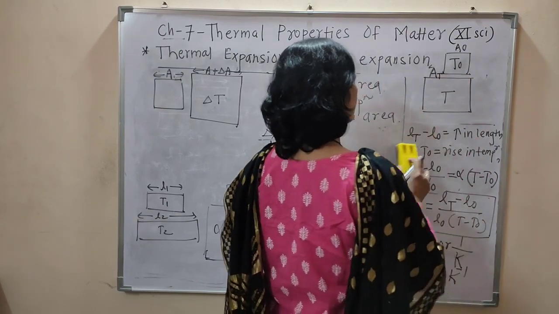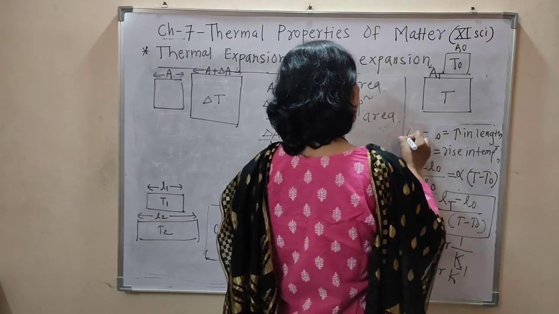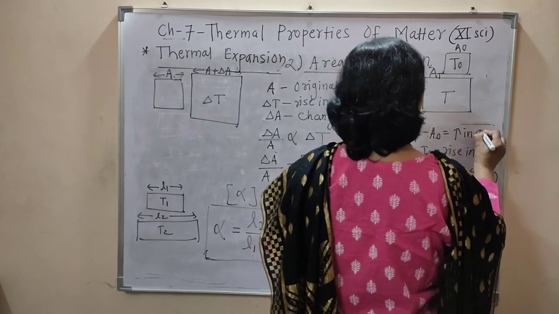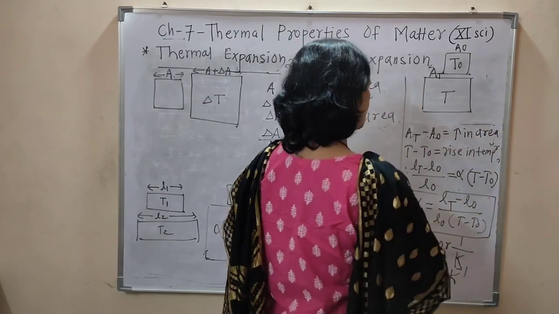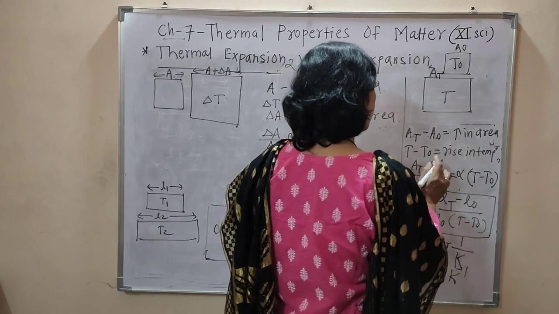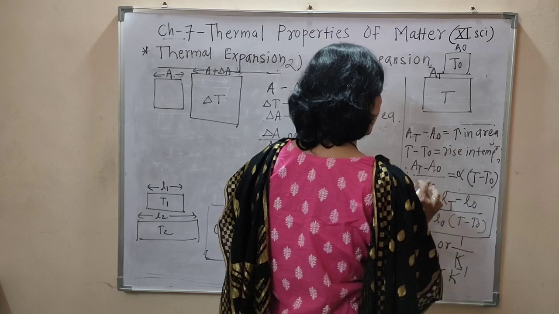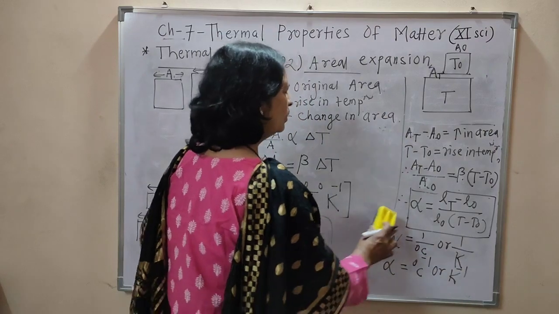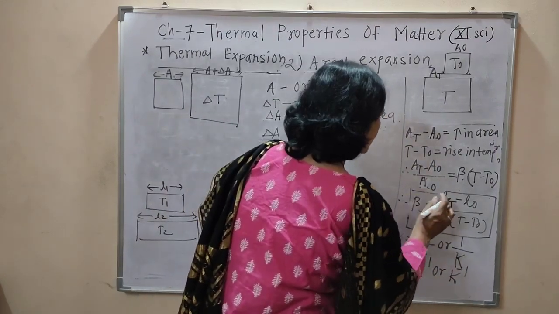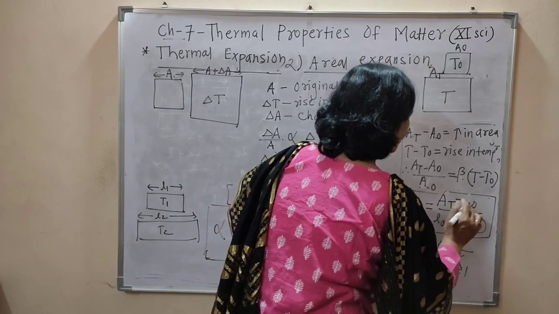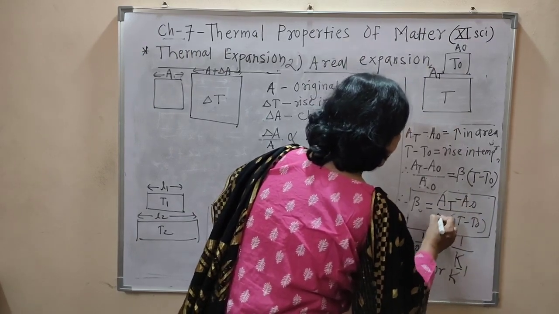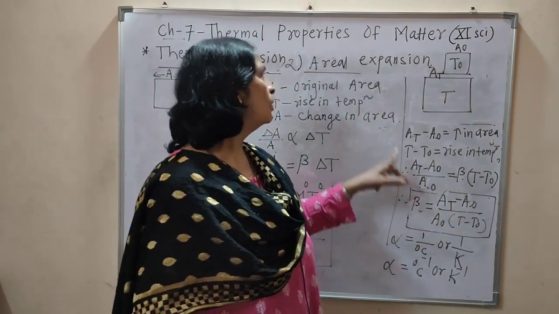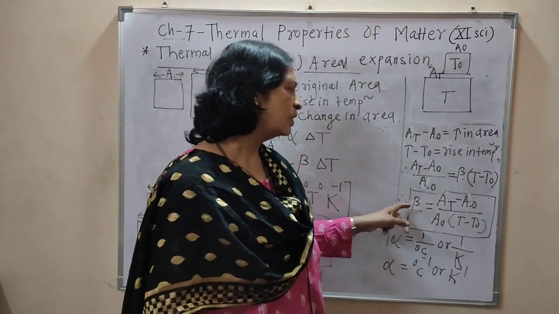Then instead of L only we have to change to A. AT minus A0 is the increase in area, T minus T0 is the rise in temperature, then AT minus A0 divided by A0 is equal to beta into T minus T0, and then beta is equal to AT minus A0 divided by A0 into T minus T0, and this beta is called the coefficient of areal expansion or coefficient of superficial expansion.